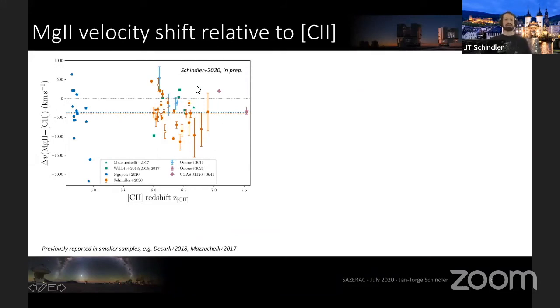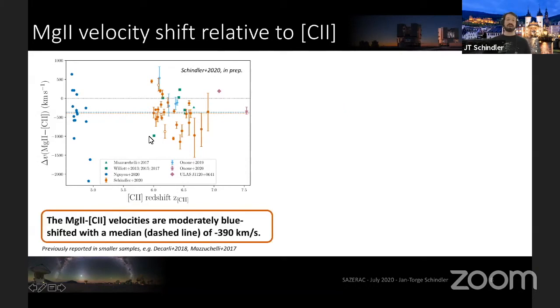And so here's our sample, and we find a moderately blue shifted magnesium-2 line compared to carbon-2, with a median velocity of minus 390 kilometers per second. So this has already been seen in some smaller samples, as well as in lower redshift samples.